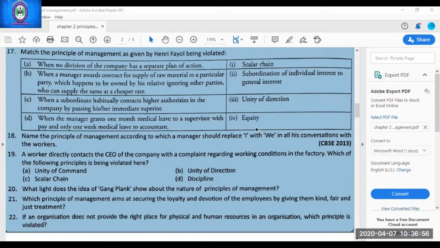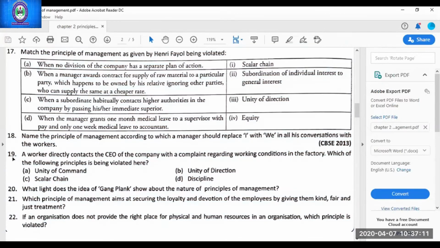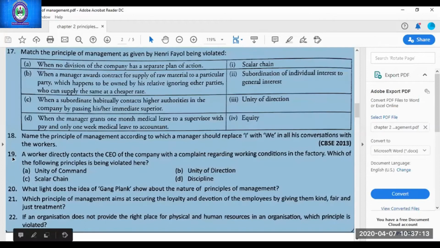Next. When the manager grants 1 month medical leave with pay to a superior and only 1 week medical leave to an accountant. The answer is equity. Very good. Harsh, start reading the questions starting from 19.